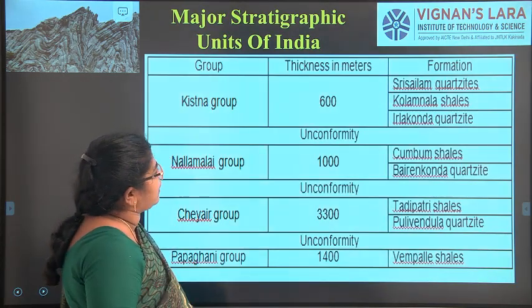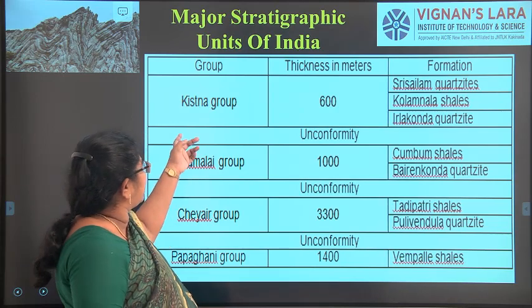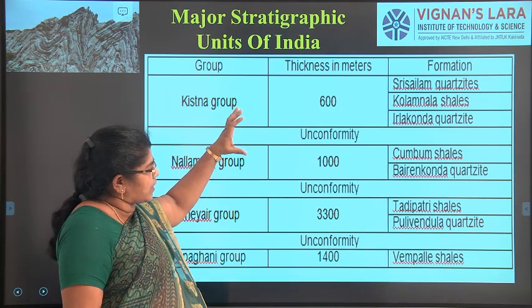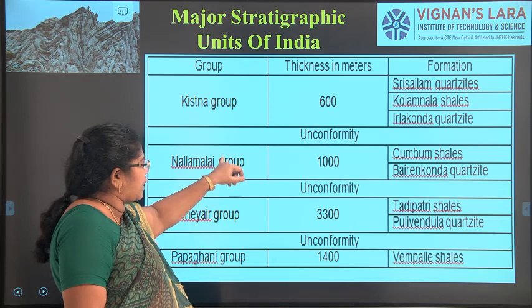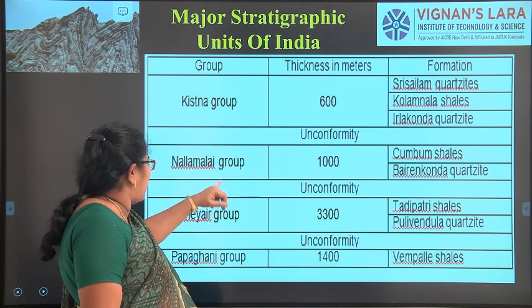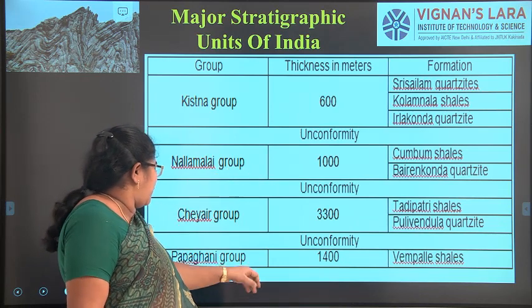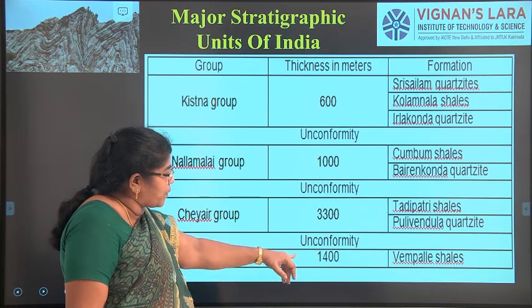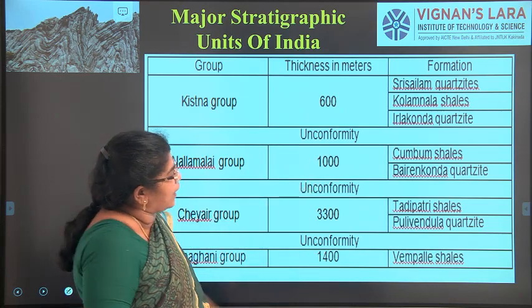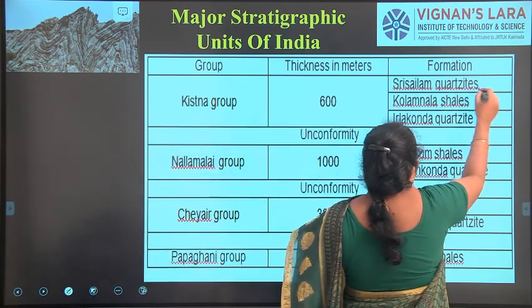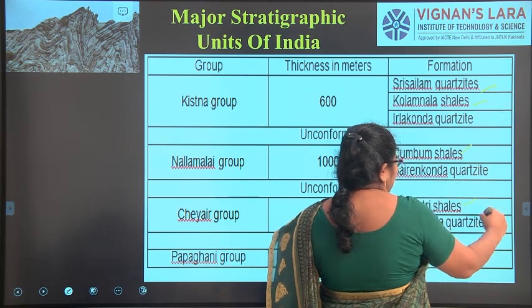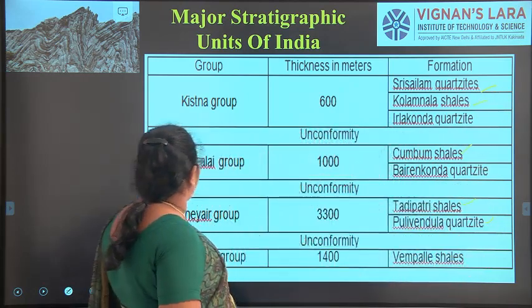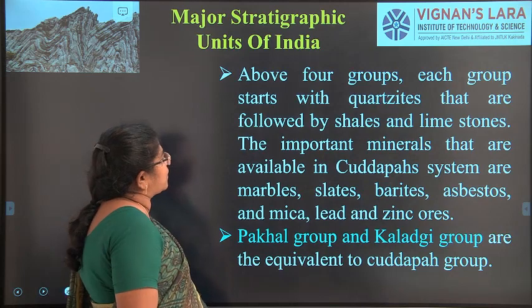So here you can see the formation of the quartzite. The Krishna group has a thickness of 600 to 1000. The unconformity is of the Nallamalai group, Chayar group, and Papaghni group. Everything is different, and the main formation is the quartzite and shales. Shales and quartzites are the main formation of these groups.